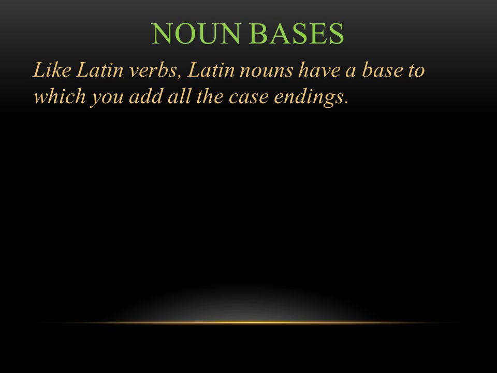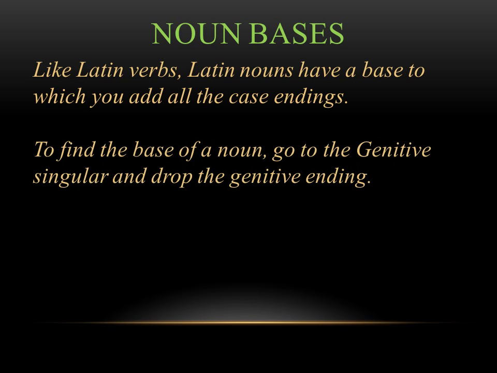So if you think back to verbs, we've learned how to find the present stem of a verb from looking at its infinitive ending. It's the same idea here. You can think of Latin nouns as having a stem, we just call it a base. And to find this base, you have to go to the genitive singular and drop the genitive ending.